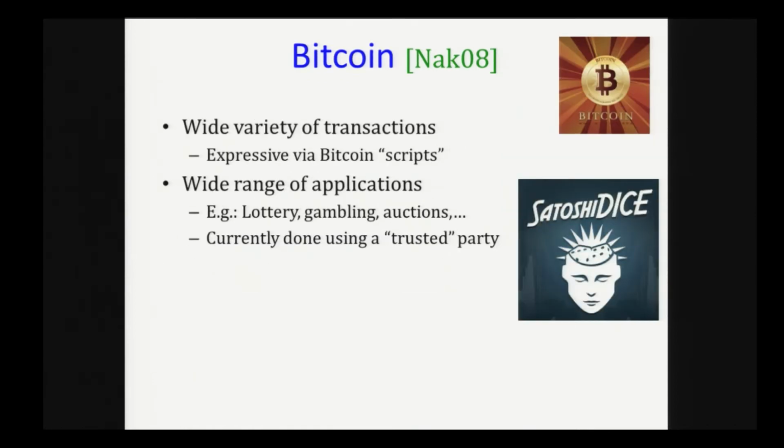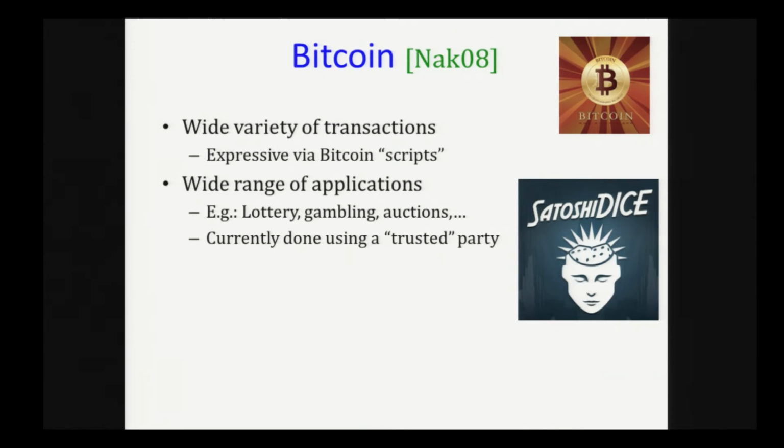in the talk. Bitcoin also supports a wide variety of transactions, and these transactions are quite expressive by use of Bitcoin scripts and time locks, something that we will use. There are also a wide range of applications which run on top of Bitcoin. There are several internet services which offer lottery or gambling or auctions on top of Bitcoin. For example, Satoshi Dice is one such website which offers gambling over Bitcoin.